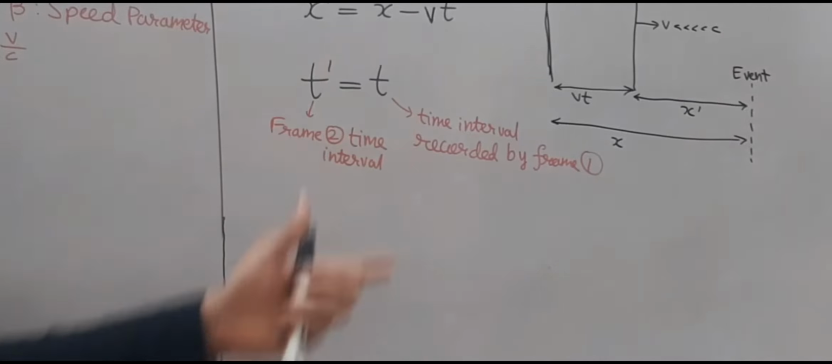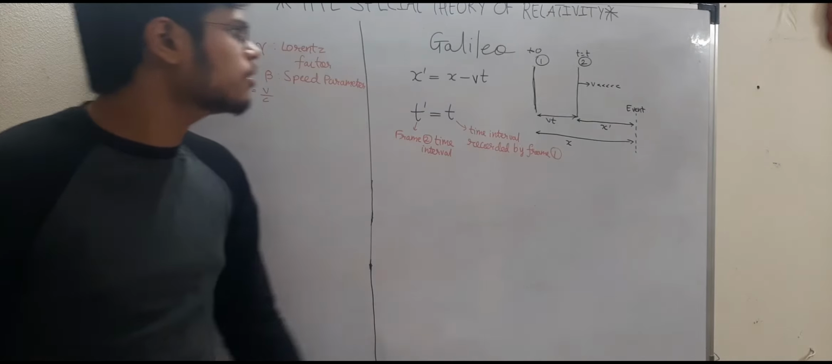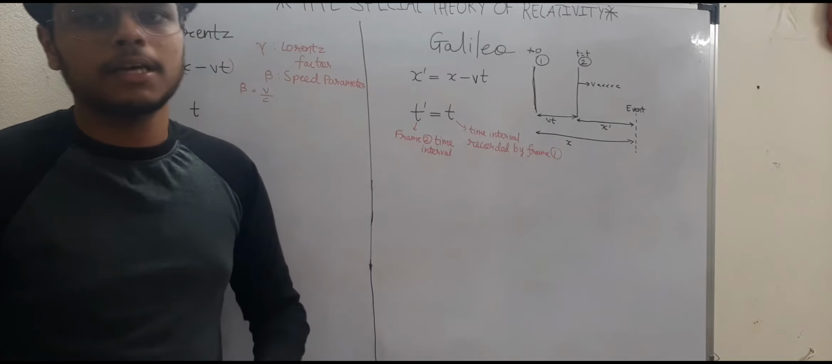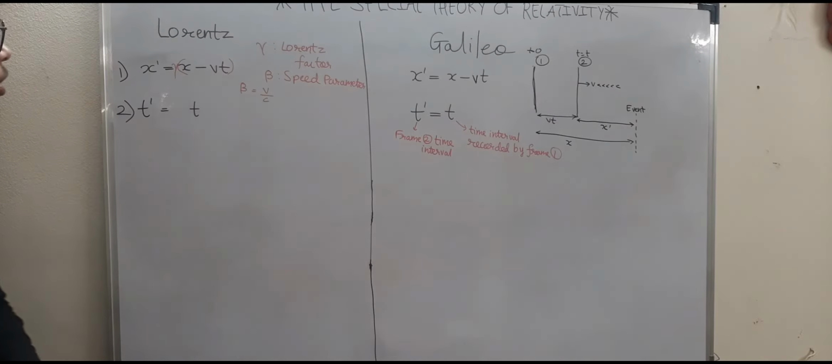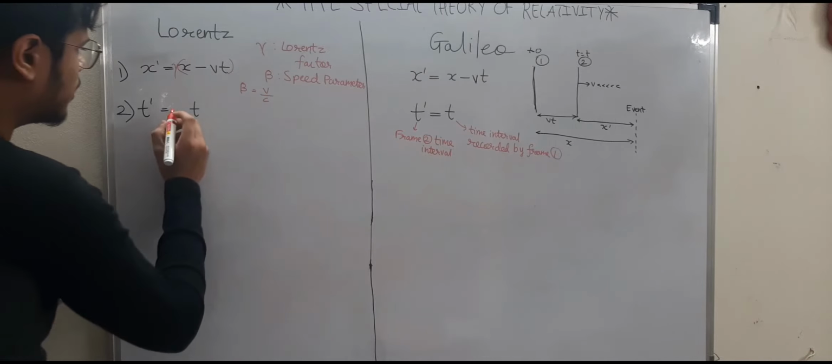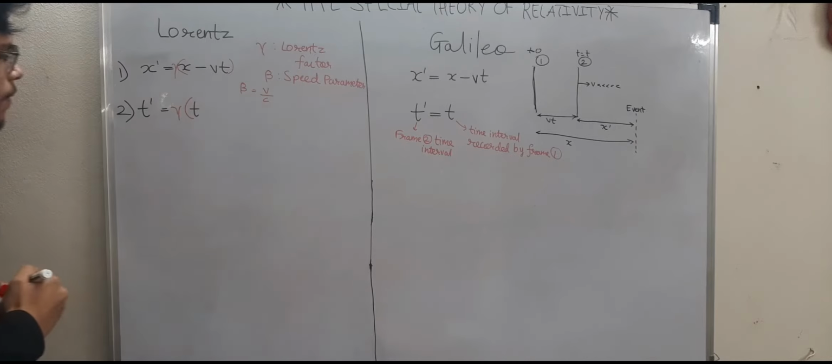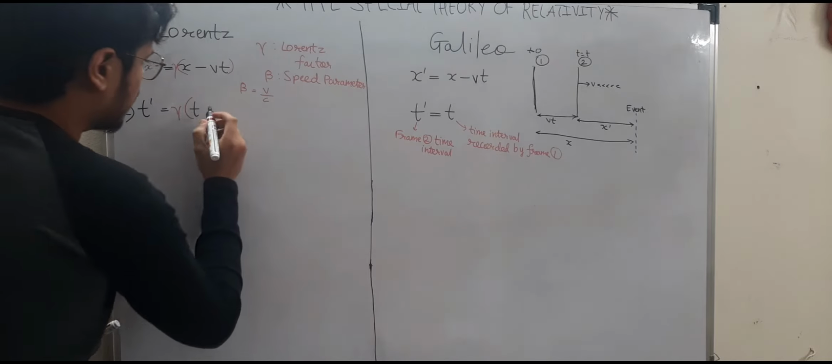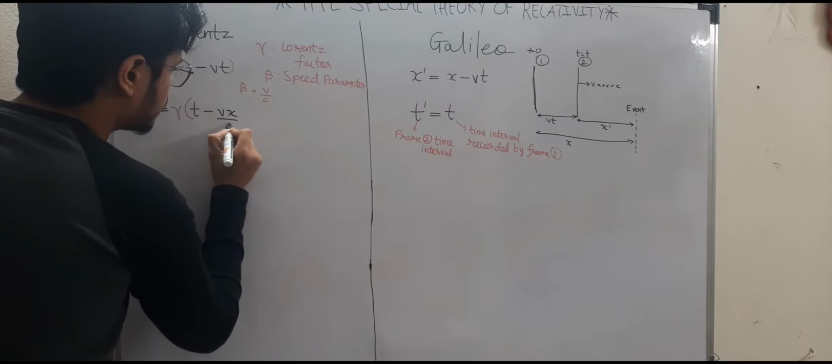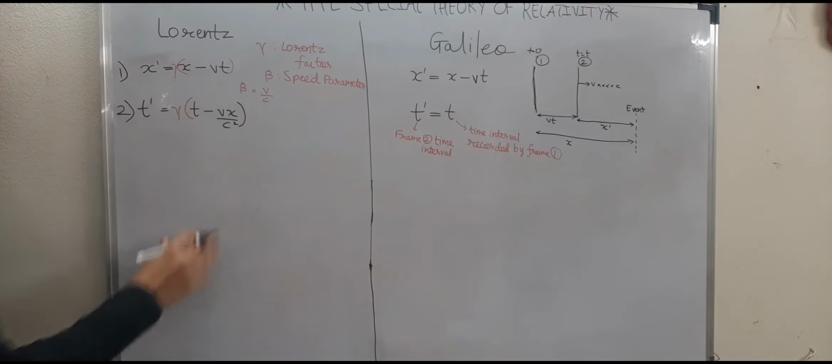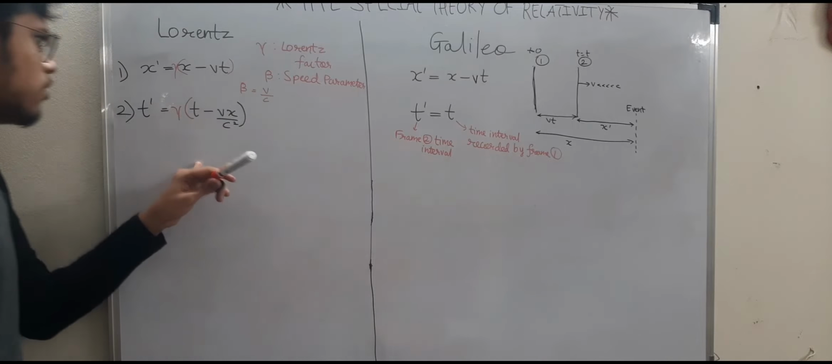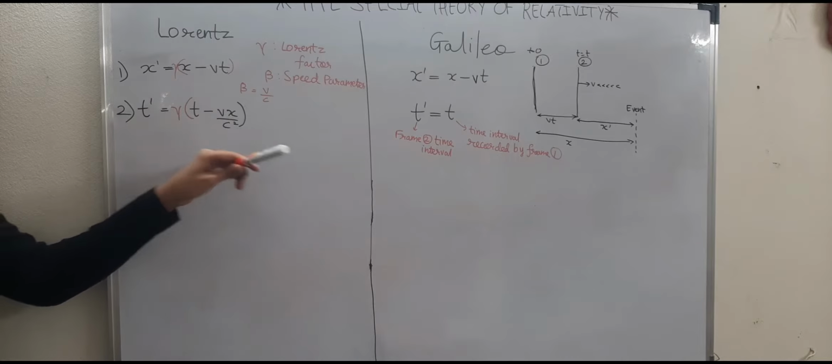And Galileo obviously will say that they both are equal because the speed is less, so time dilation does not work there. And what Lorentz will say is, you need to add a factor of gamma again. So gamma times t minus Vx by c square. This is how he defined the time, how it gets dilated.